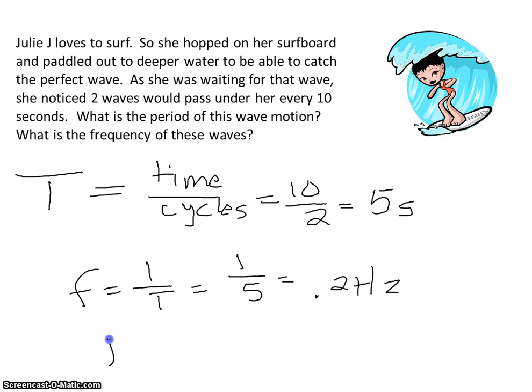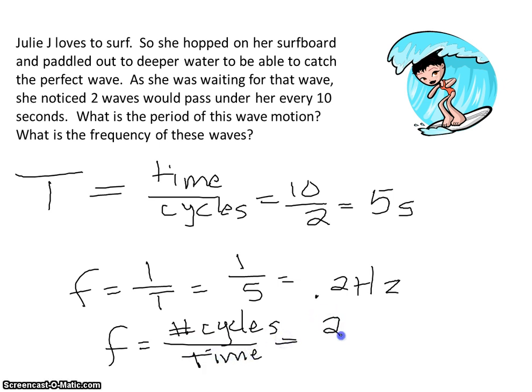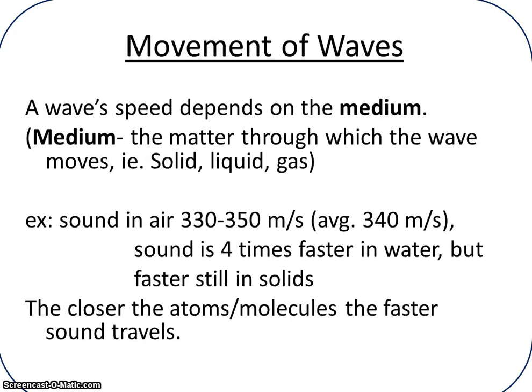Another way of looking at the frequency could have been to look at the number of cycles and divide it by the time. And in this case, you would take the number of cycles, which was 2, and divide it by the time, which was 10. You still get 0.2 hertz. So these are a couple of ways to be able to calculate the period of a wave and the frequency of a wave. If you haven't noticed by now, definitions or vocabulary words are bold print, so definitely pay attention to those definitions.